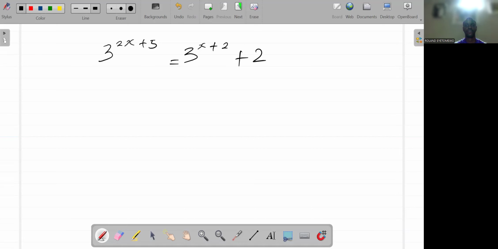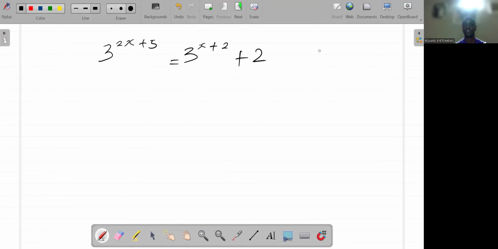We have a problem before us today. How do we solve this problem? This is an exponential equation. We have 3 raised to the power of 2x plus 5 equal to 3 raised to the power of x plus 2, then plus 2. How do we solve a problem like this?